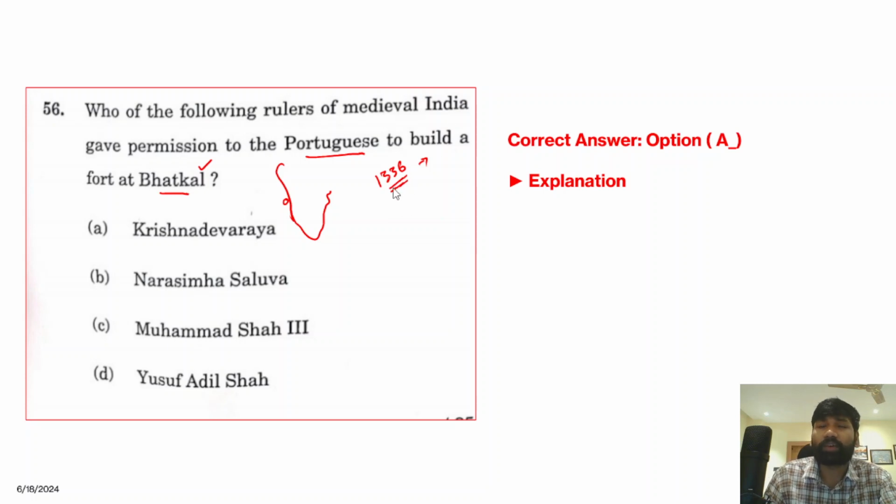Sri Krishna Deva Raya ruled this particular region from 1500 onwards. So at that point of time, there was a very heavy influence of Portuguese in that region during Krishna Deva Raya, who was also one of the most famous rulers of South India and belonged to the Tuluva dynasty. Okay, so Sri Krishna Deva Raya belonged to the Tuluva dynasty of Vijayanagara. So therefore, Sri Krishna Deva Raya is the correct answer because he gave the Portuguese permission to build a port at Patkal.